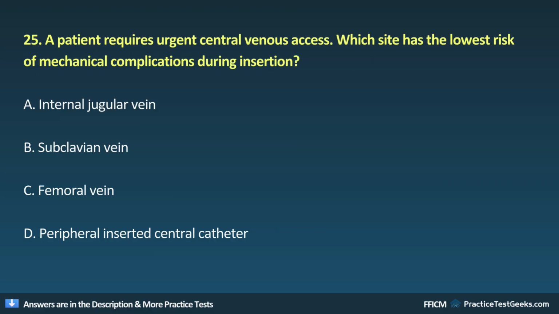25. A patient requires urgent central venous access. Which site has the lowest risk of mechanical complications during insertion? A. Internal jugular vein. B. Subclavian vein. C. Femoral vein. D. Peripherally inserted central catheter.